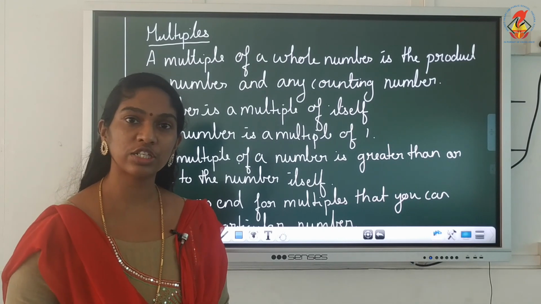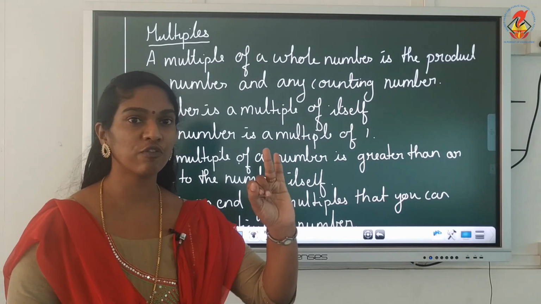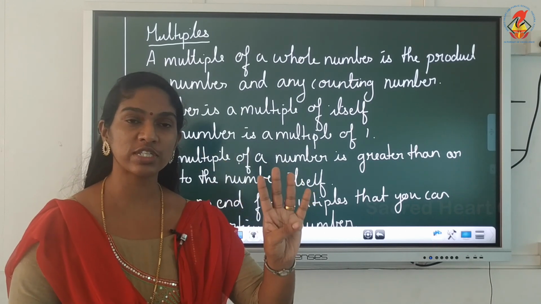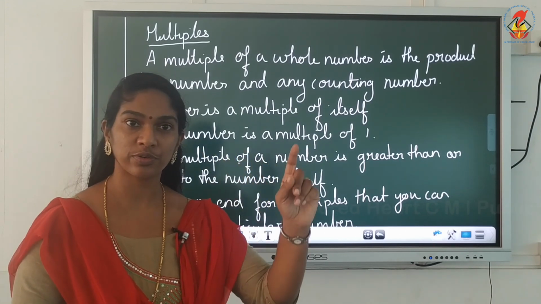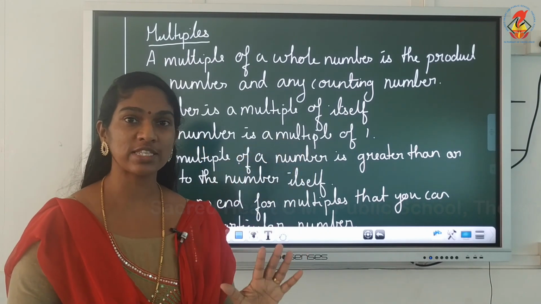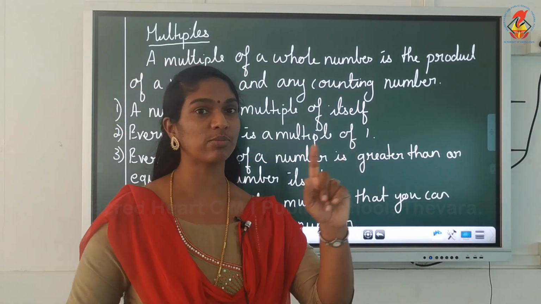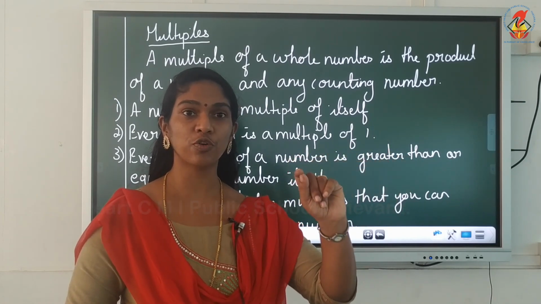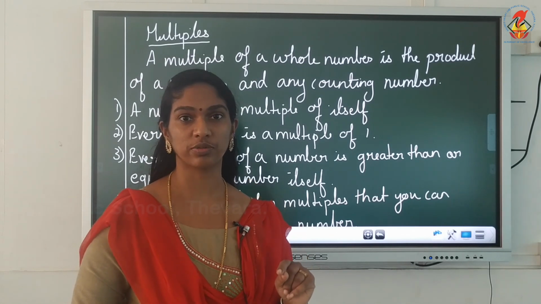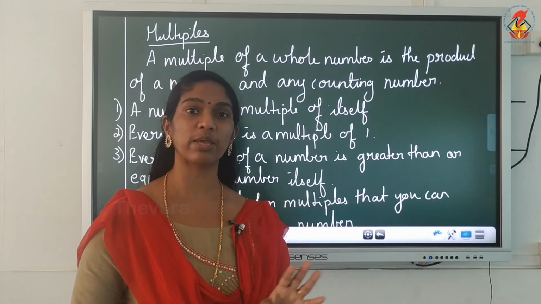2 ones are 2, 2 twos are 4, 2 threes are 6, 2 fours are 8, 2 fives are 10. So what are the multiples over here? 2, 4, 6, 8, 10, 12. It goes on. So it is normally the tables, right?